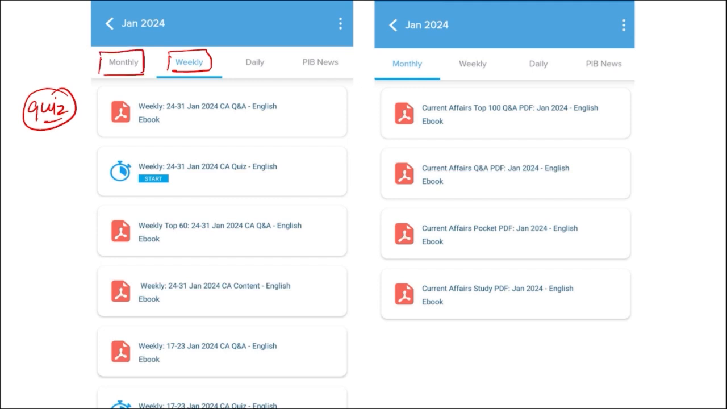Similar for the monthly, the PDFs are very important. They provide you insights of various topics, as well as we also make sure to provide you the quiz of monthly questions that are very important for learning.